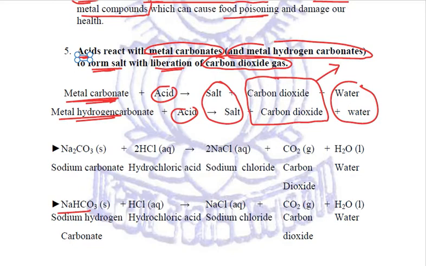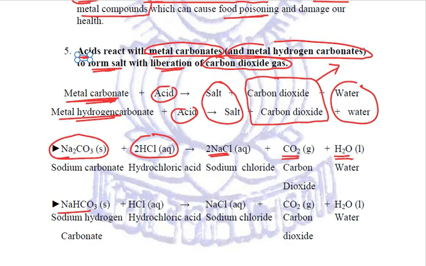For example, taking sodium carbonate, Na2CO3, when this reacts with HCl, hydrochloric acid, then NaCl, that is a salt, sodium chloride, along with carbon dioxide and water are formed.